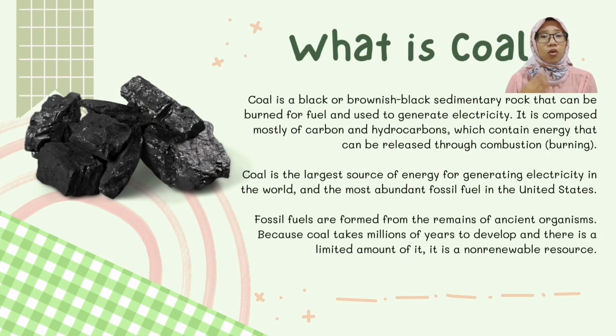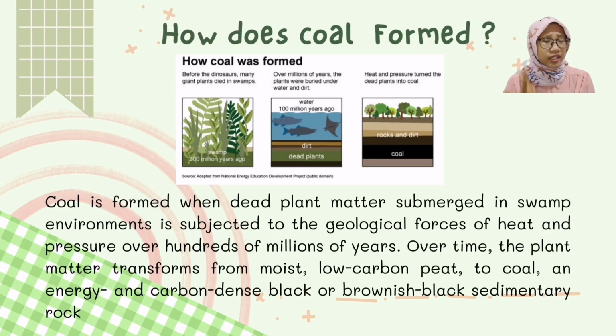Next, so what is coal? Coal is a black or brownish-black sedimentary rock that can be burned for fuel and used to generate electricity. It is composed mostly of carbon and hydrocarbons, which contain energy that can be released through burning. Coal is the largest source of energy for generating electricity in the world and the most abundant fossil fuel in the United States. Fossil fuels are formed from the remains of ancient organisms. Because coal takes millions of years to develop and there is a limited amount of it, it is a non-renewable resource.